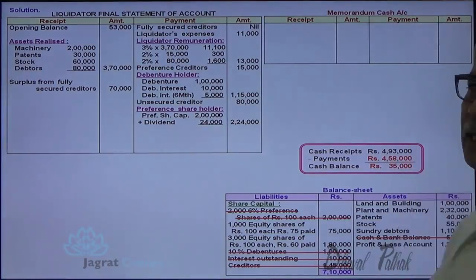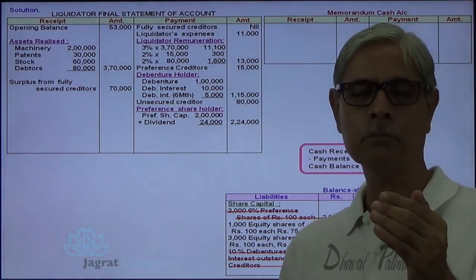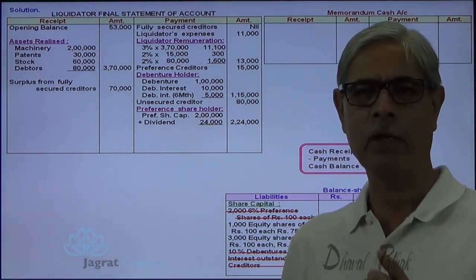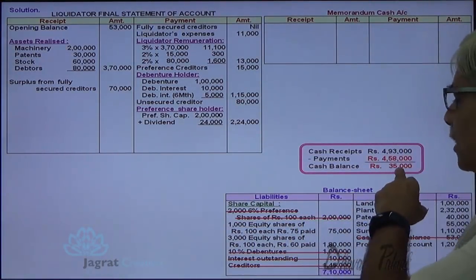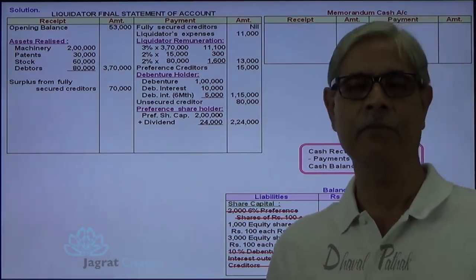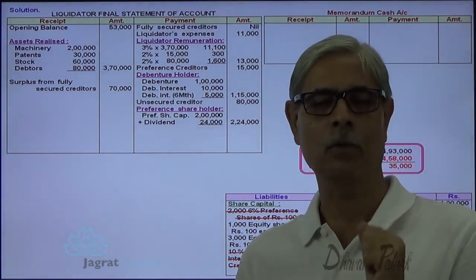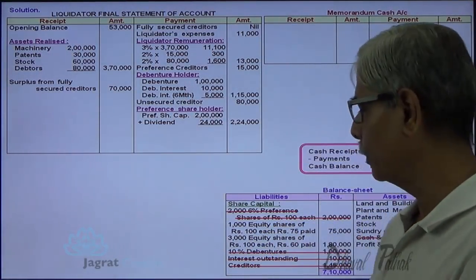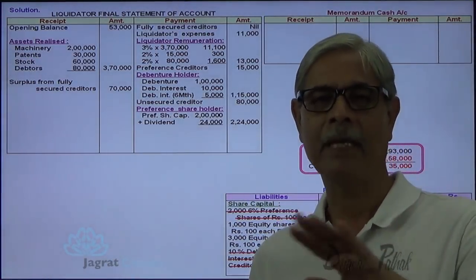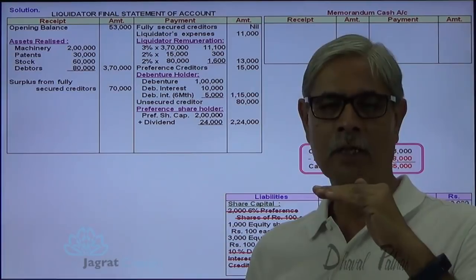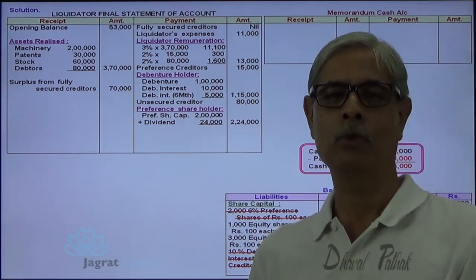So from 35,000, you can pay 15,000 rupees in priority to these 1,000 shareholders. After that, 15,000 rupees are paid and 20,000 rupees are left. That 20,000 rupees will be distributed on these 4,000 shares equally, pari passu, equitably, proportionately.